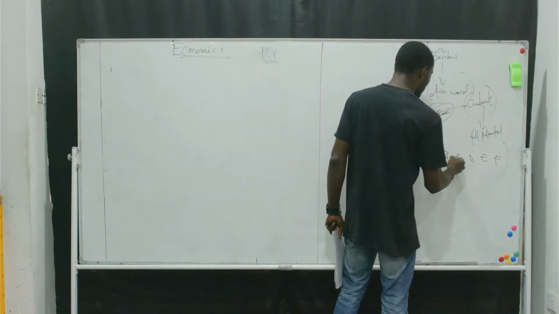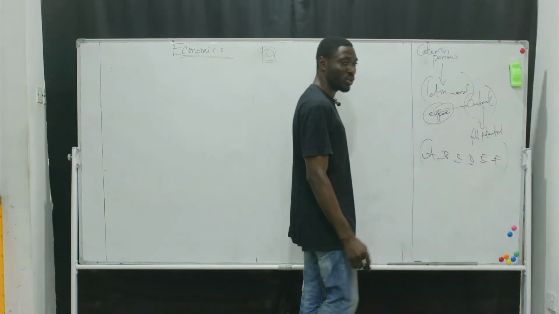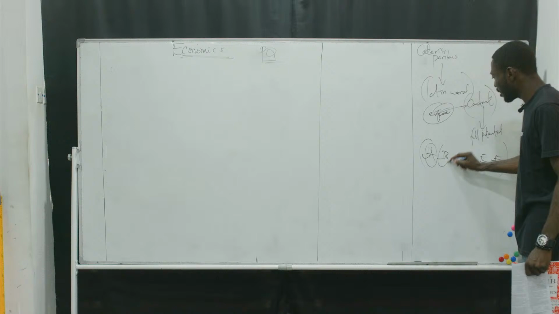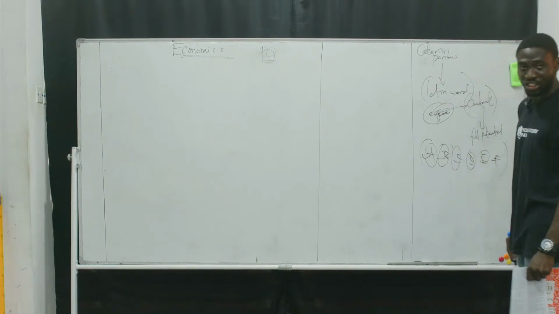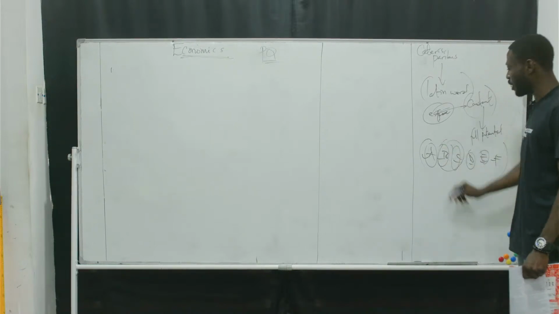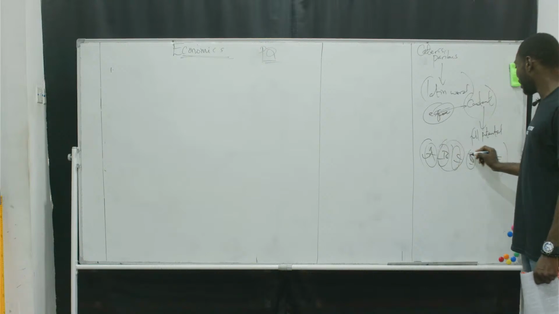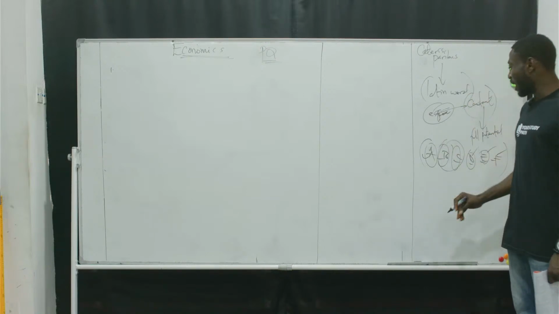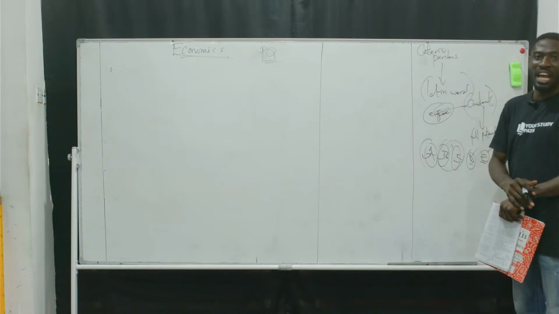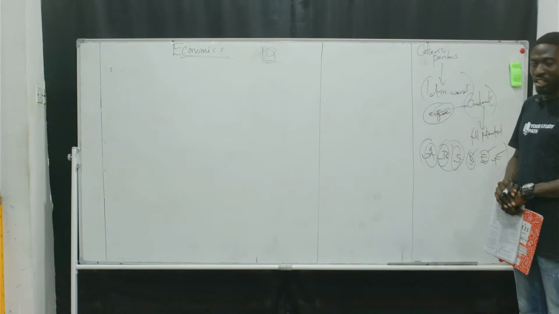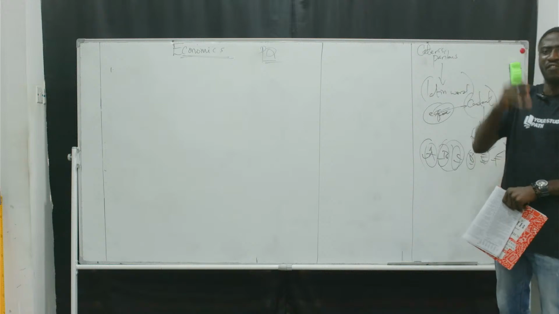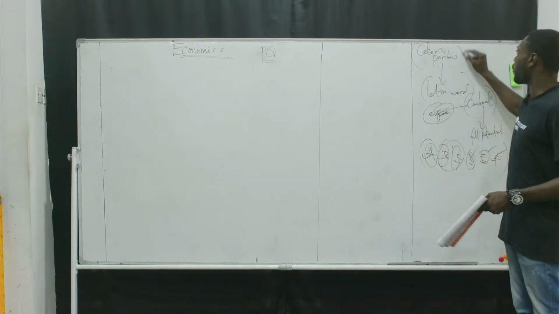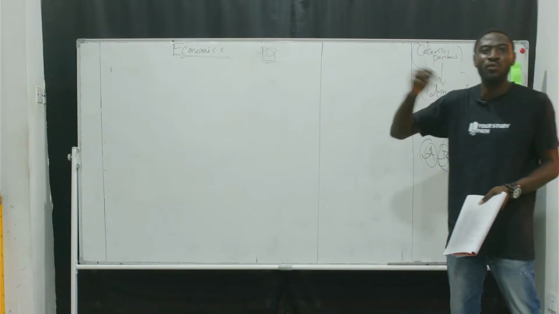So I want to consider all these things together. That means I need to assume that all these things have their full potential. Maybe I want to consider B and C alone. That means that A, D, E, F must be held constant, meaning that they are all fully utilized and fully have their potential. So we are not going to be seeing their effect on the remaining factors. So that is the full meaning of ceteris paribus and why we use it.